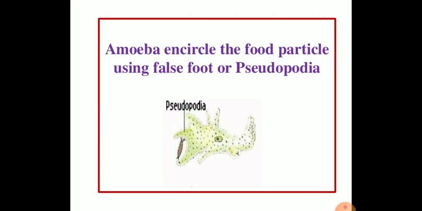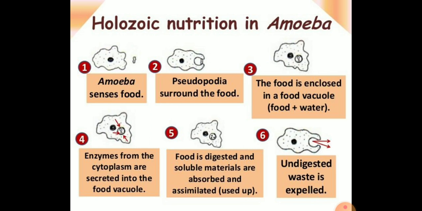Amoeba encircles the food particle using false feet or pseudopodia. When the amoeba senses food, it pushes out pseudopodia around the food particle and engulfs it. And the engulfing of the food is called phagocytosis. The food becomes trapped in a food vacuole.